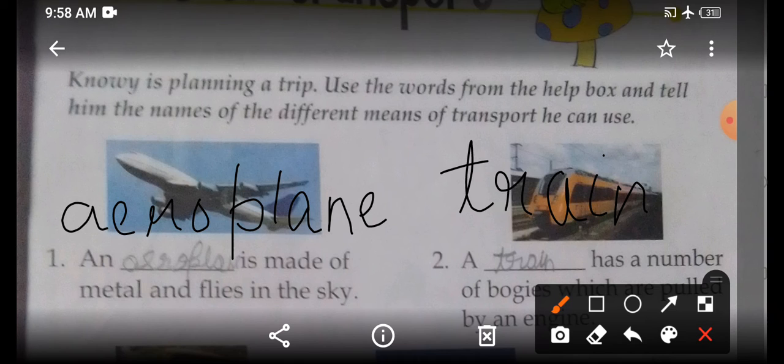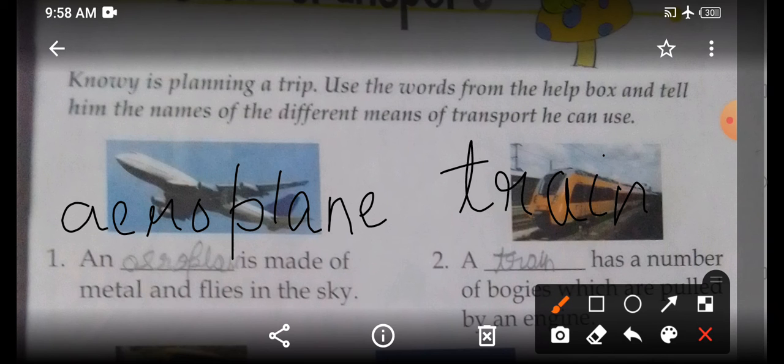The first is aeroplane and the second is a train has number of bogies which are pulled by an engine. I hope you have written this.